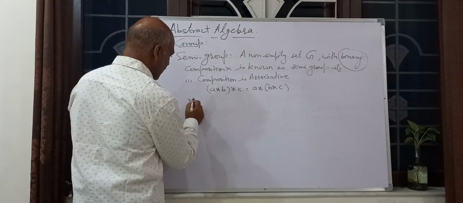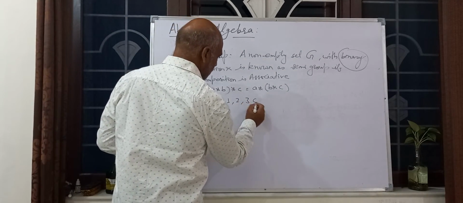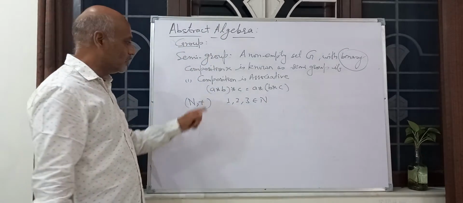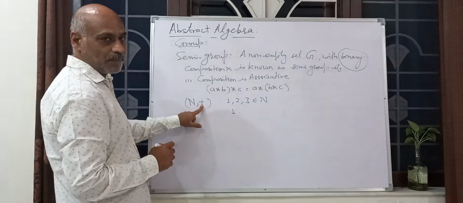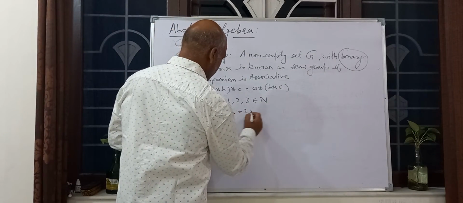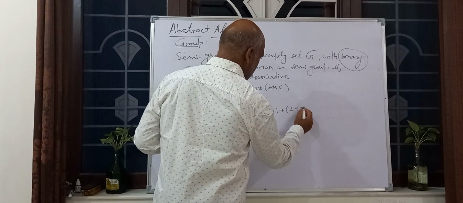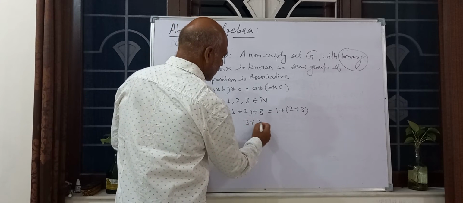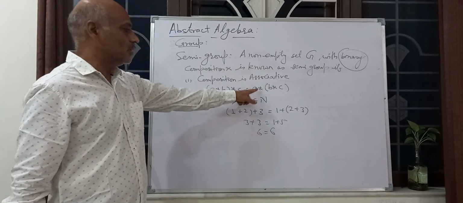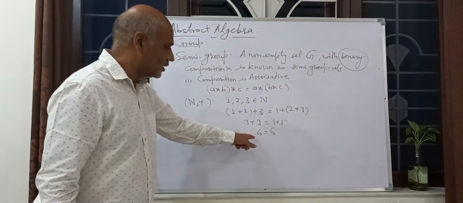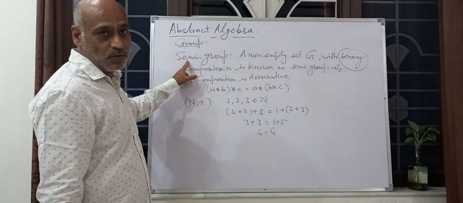Suppose this is N plus. So 1, 2, 3 belong to N. Star is binary plus. So (1 plus 2) plus 3 is equal to 1 plus (2 plus 3). Means 3 plus 3 is equal to 1 plus 5, which is 6. So (A star B) star C is equal to A star (B star C). So this satisfies the associative law, so N plus is a semigroup.